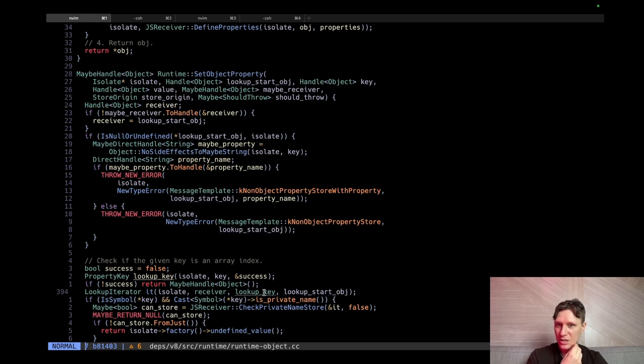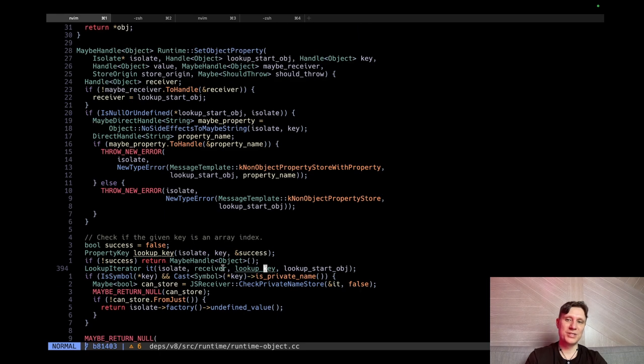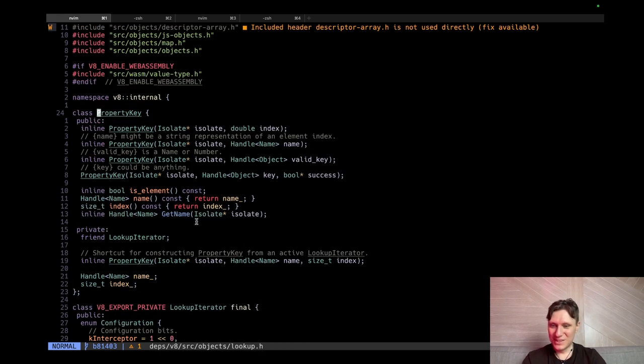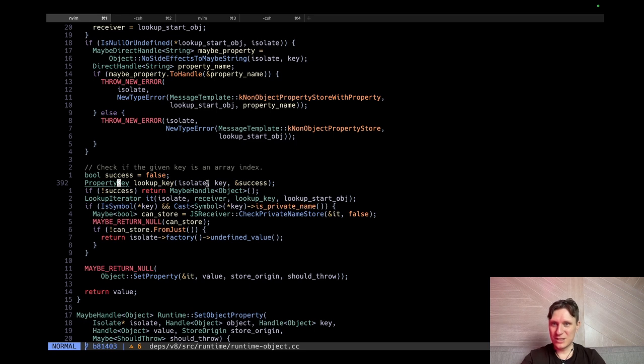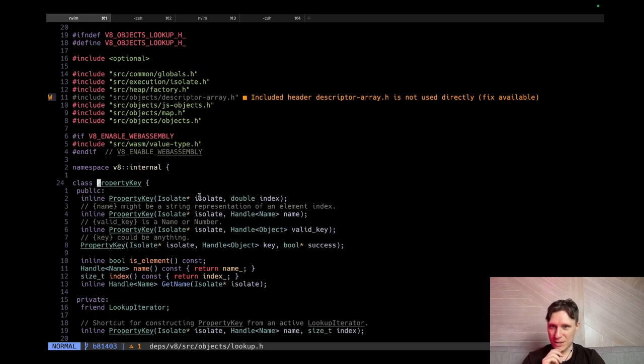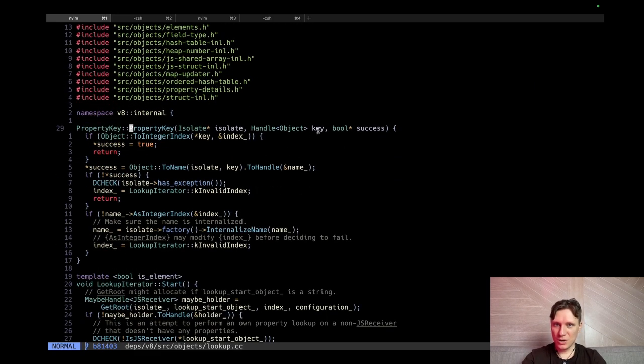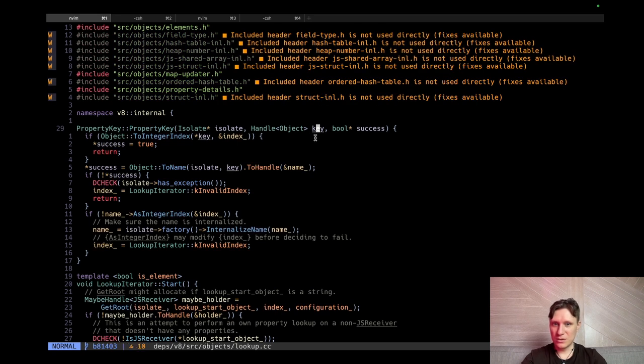The lookup key is basically the key. But why do we need to construct the key? Hold on a second. How do we construct it? Just isolate key success. Yes, this one. We use this constructor. And how does this constructor work? We take our key and to integer index, to name.